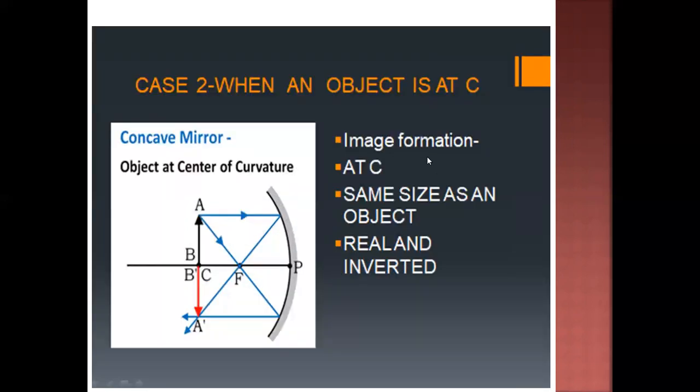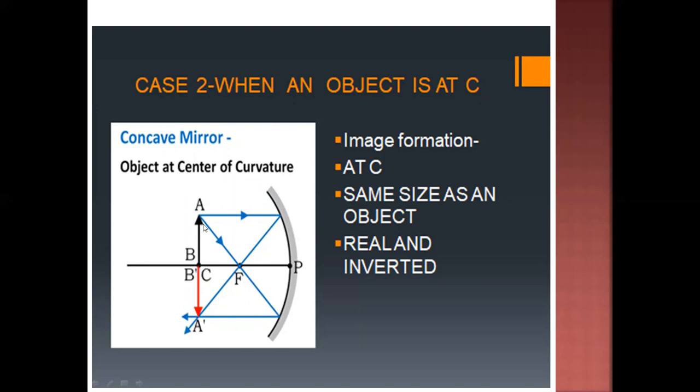In the next case, when the object is at C. In the concave mirror, when the object is at C, the object is represented by AB and the image is represented by A dash, B dash.